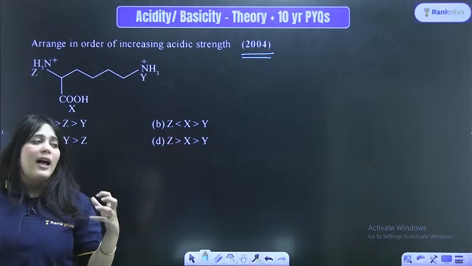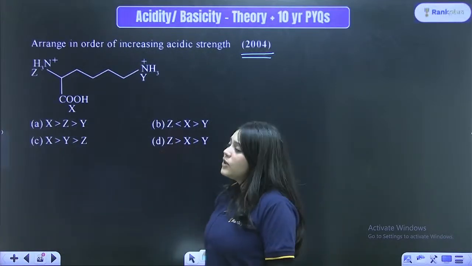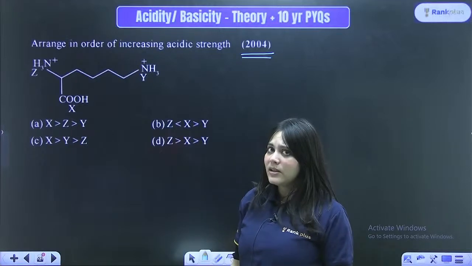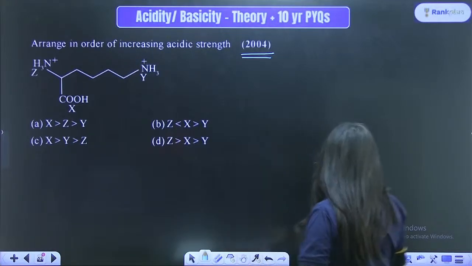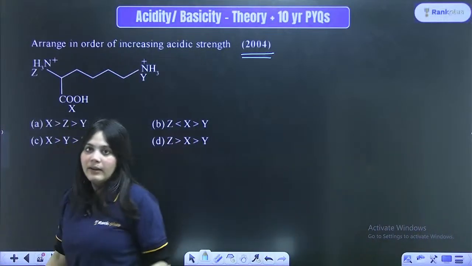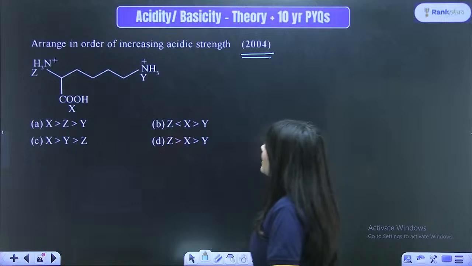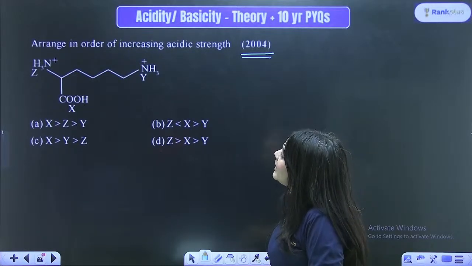See, I have tried to discuss each and every kind of question over here. So let us just do this very last question, because I think acidity, basicity, order, we've already covered most of it, right? We've already covered most of the questions over here, right? So let us take this as the very last question. Arrange in order of increasing acidic strength.